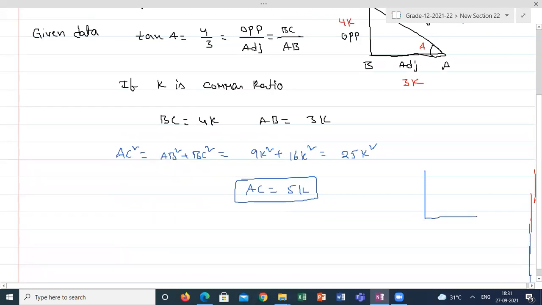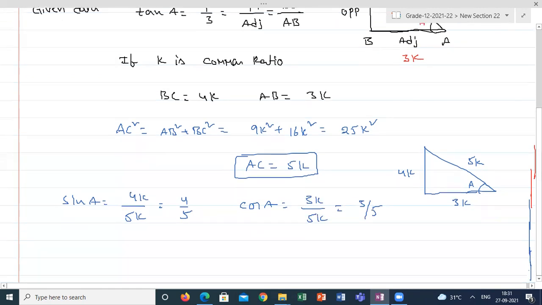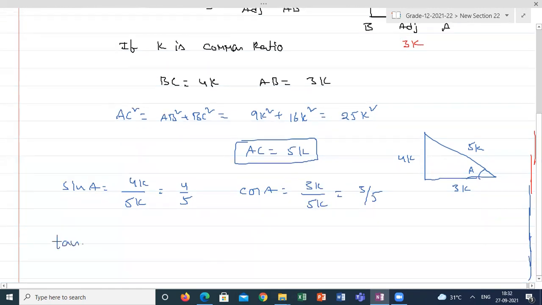Now I got a triangle with a common ratio of K. Adjacent side is 3K, opposite side is 4K, hypotenuse is 5K. So I am starting with sine. Sine A is equal to opposite side by hypotenuse. So the answer is 4 by 5. Cos A is equal to adjacent side by hypotenuse. The answer is 3 by 5. So check whether tan A comes from the given data or not. Tan A is equal to opposite side by adjacent side. The answer is 4 by 3.